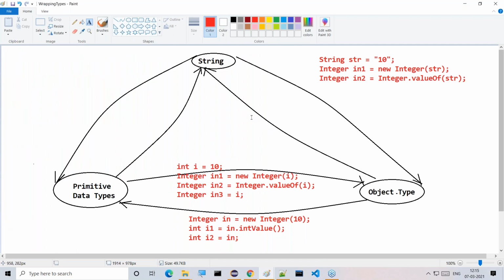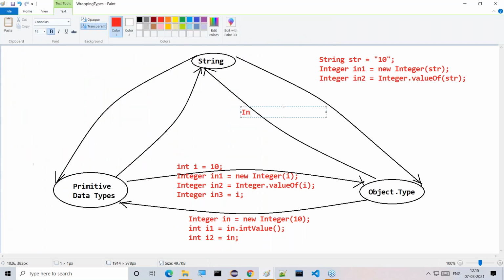Right, so now let me provide this. This is object type to string type. Now here we are able to provide Integer in is equal to new Integer of 10.